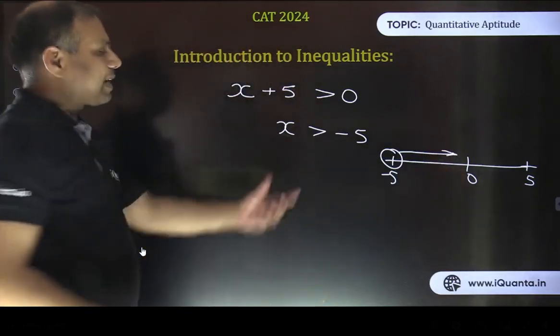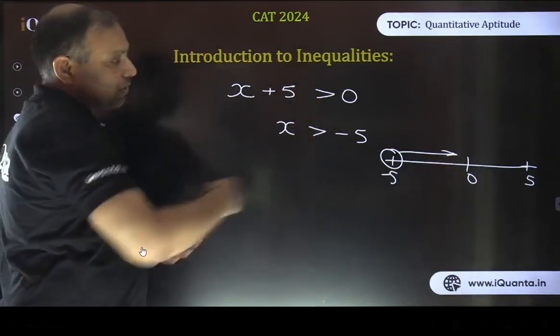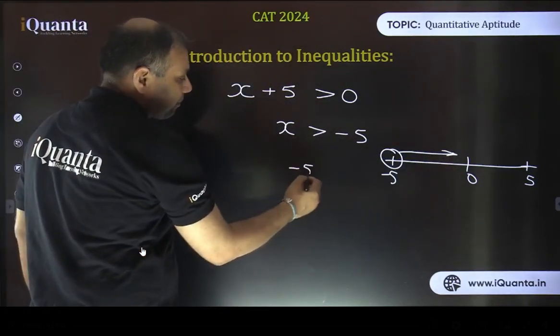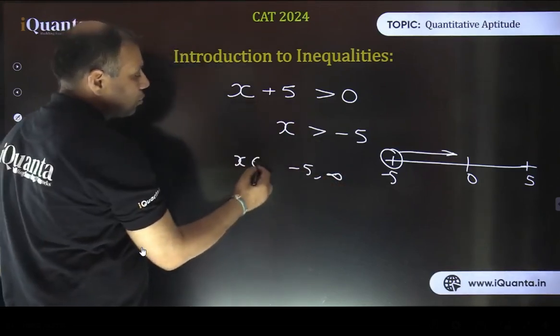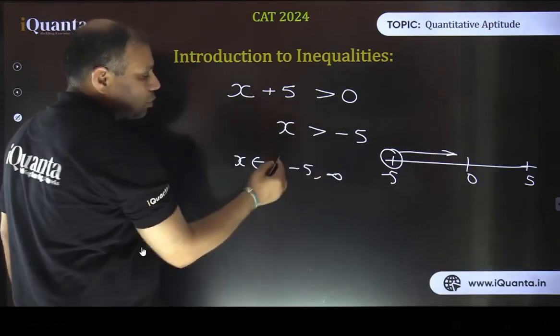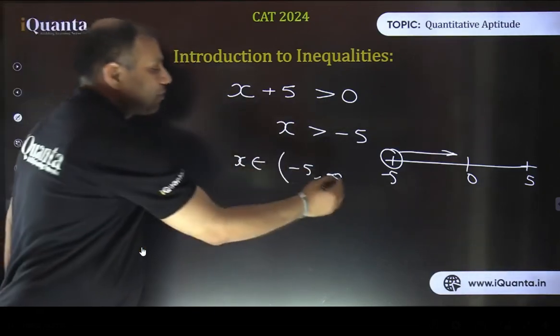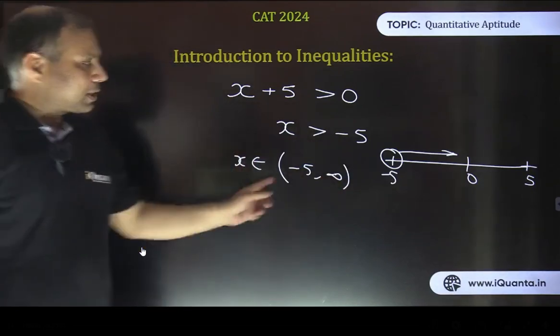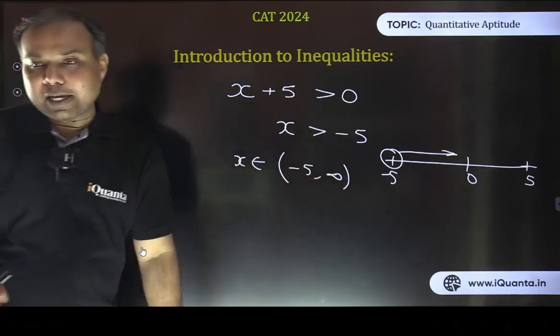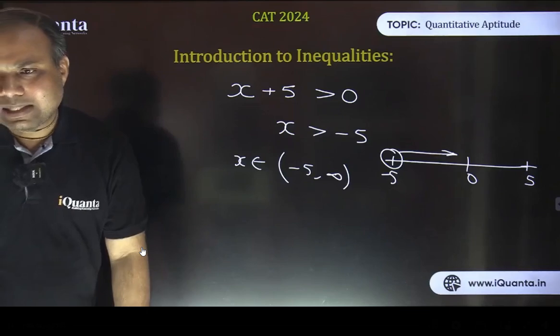That means we can write the answer as x greater than minus 5, or in terms of range, minus 5 to infinity. So x belongs to the set minus 5 to infinity, and because minus 5 is not included, we use this round bracket. With infinity, we always use this bracket. Whenever we use a round bracket, it means this extreme value is not included. Yes, minus 5 to infinity is the right answer. That was just a very basic question.